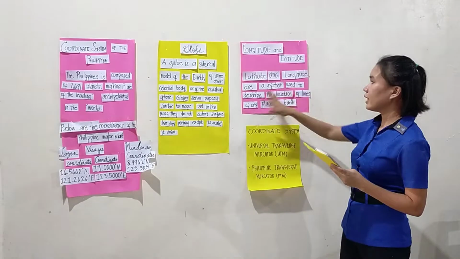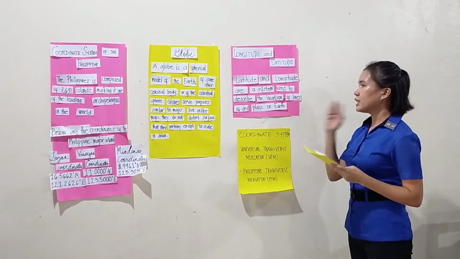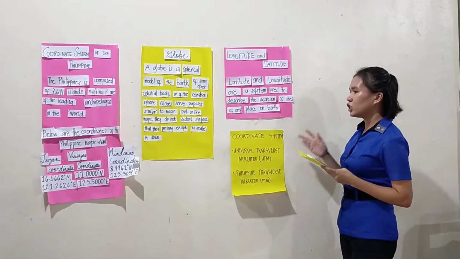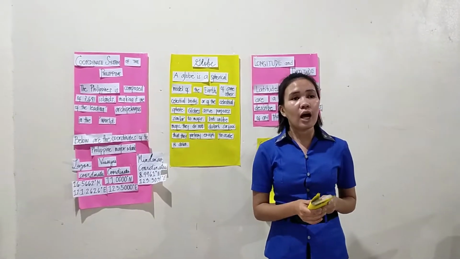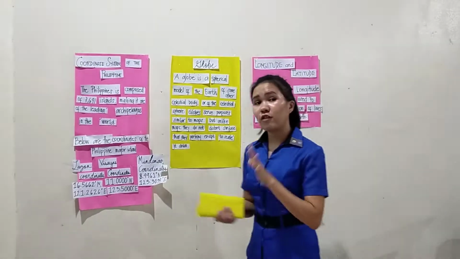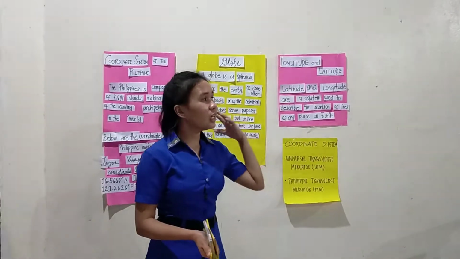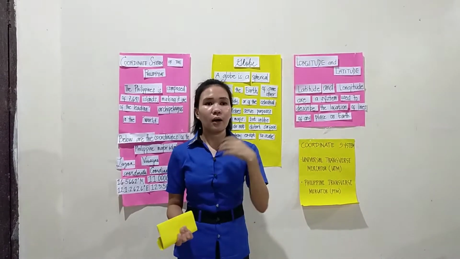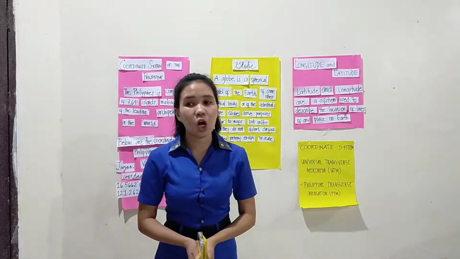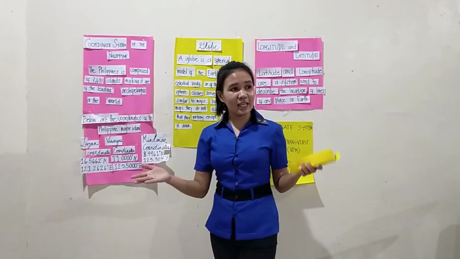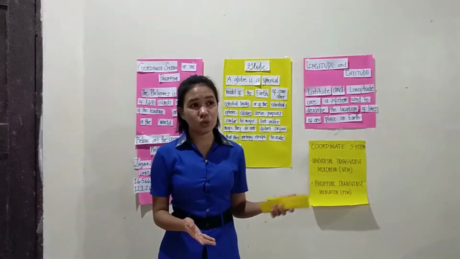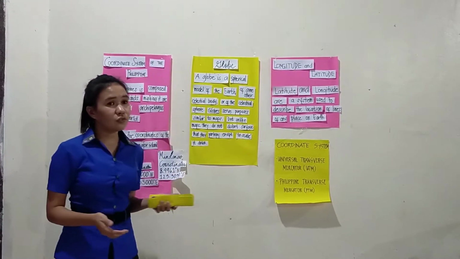That is why latitude and longitude are a system used to describe the location of any place on Earth. Longitude and latitude are very important in locating a particular place on Earth. I think, class, you have learned something in our discussion for today.